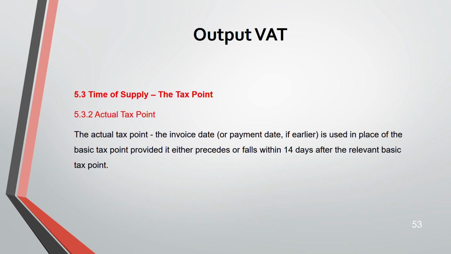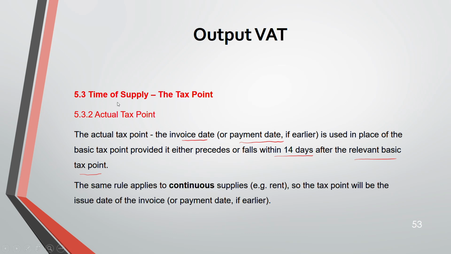That is the invoice date, or payment date if earlier. So this is used in place of the basic tax point, provided it either precedes or falls within 14 days after the relevant basic tax point. See, after your basic tax point, if it falls within the 14 days, then we use the actual tax point instead of the basic tax point. You understand? So the same rule applies to continuous supply.